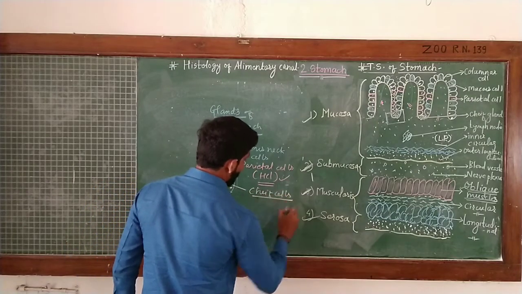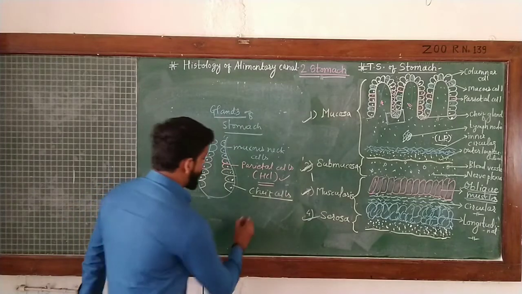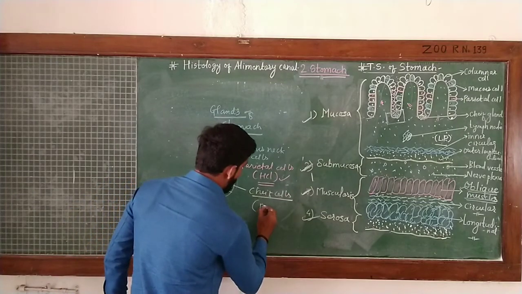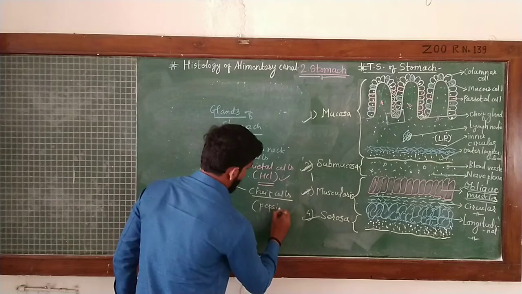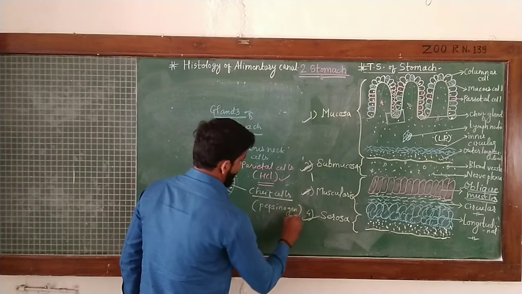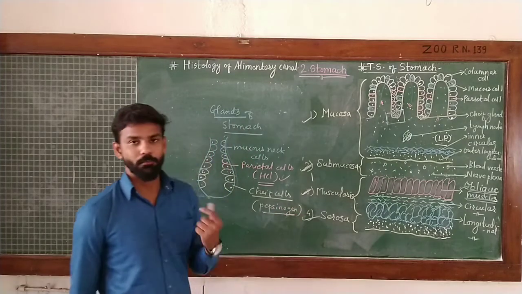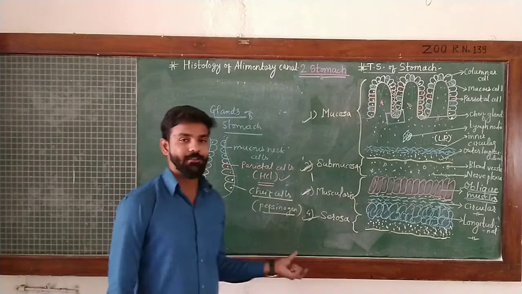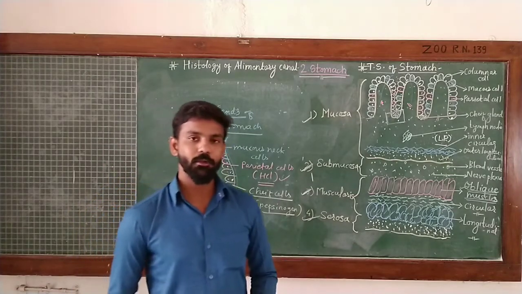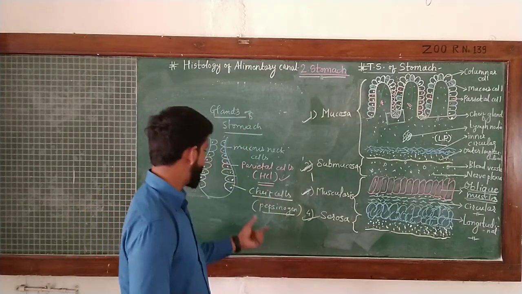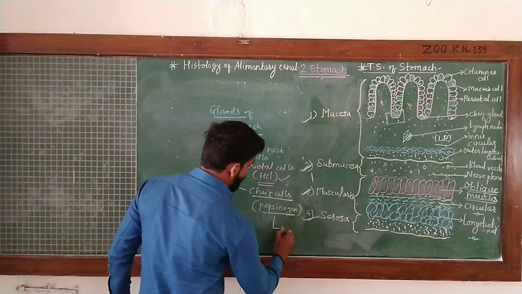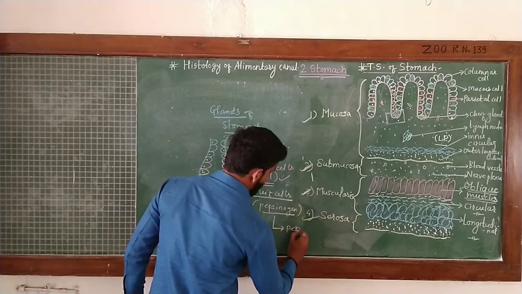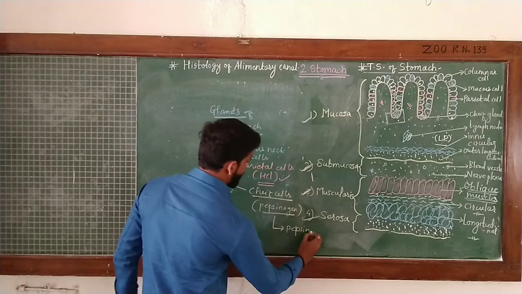The chief cells are responsible for the secretion of pepsinogen. This pepsinogen is the inactive form of pepsin. Later on, when the acidic medium is converted to an alkaline medium in the duodenum, this pepsinogen is converted into pepsin, which is a proteolytic enzyme.